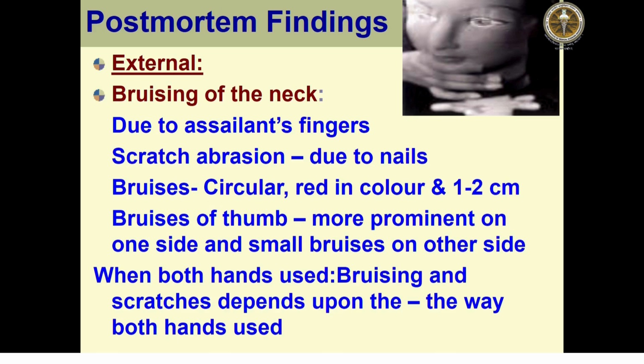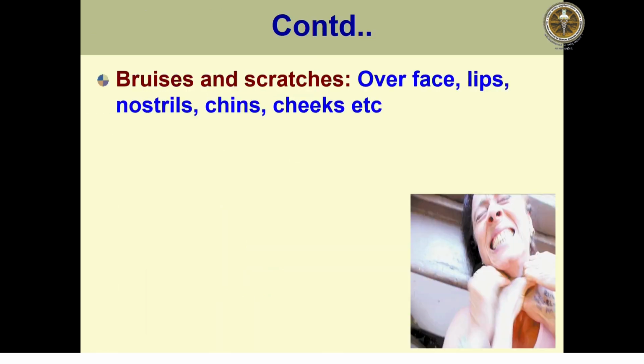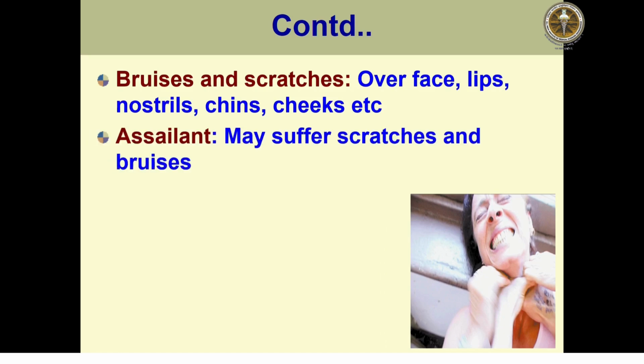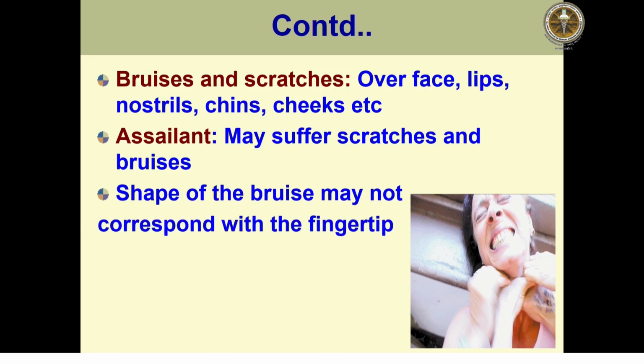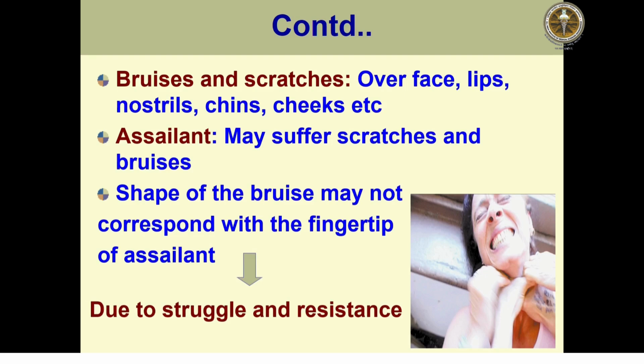Bruises and scratches over the face, lips, nostrils, chin and cheeks can also be observed. Sometimes there will be scratches from the assailant, and the shape of the bruise may not correspond with the assailant's fingertips, due to the fighting, struggle and resistance between the assailant and the victim.